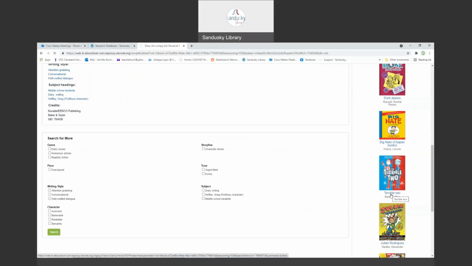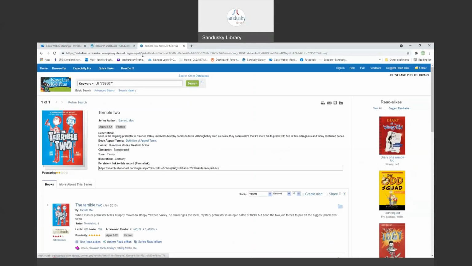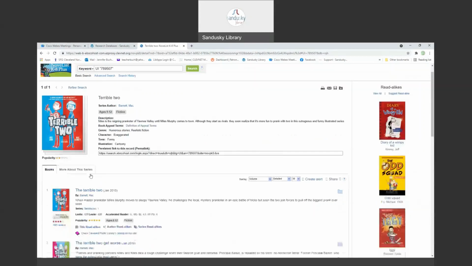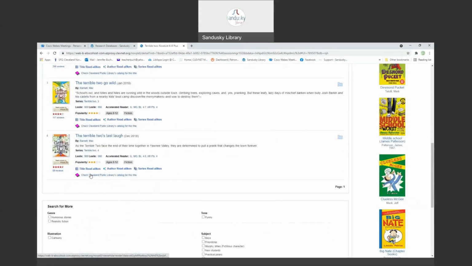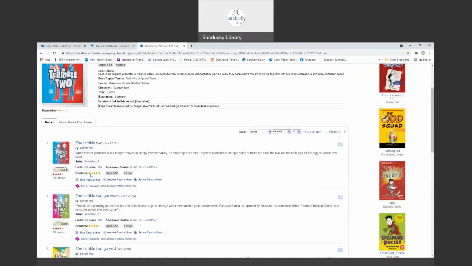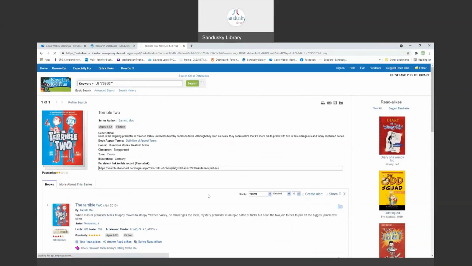It's thinking. Takes a little bit of time. See the circle turning, you know it's working. And here's information about the Terrible 2. This is the information, the series, the characters, the tone, the illustrations, the type of story it is. And there is a series here as well. There are 4 of them in this series. We can go to more about this series.